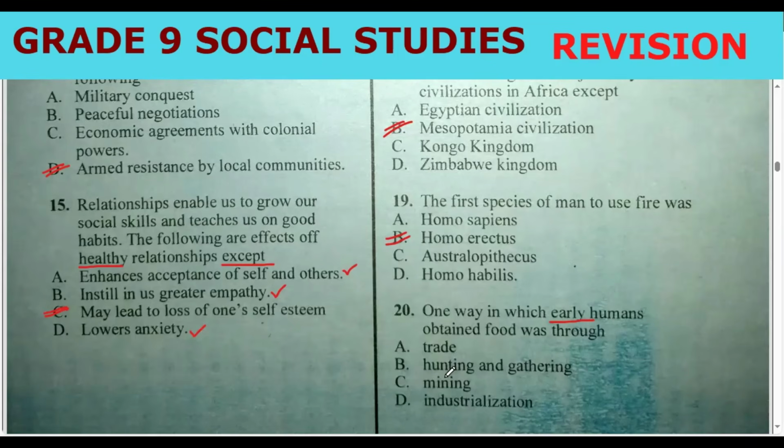So trade and mining, kick them out. So this is taken out. Industrialization, all these points are not used by early man directly to get food. So the correct answer was hunting and gathering.